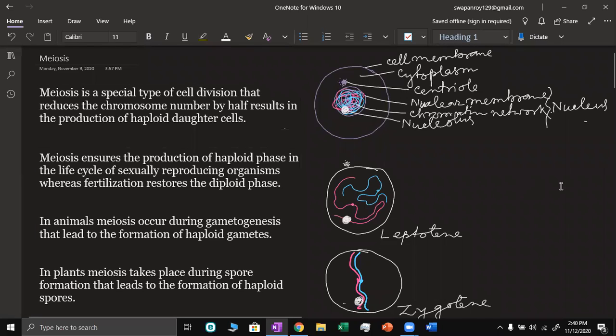Today we will learn the new topic. We have finished the mitosis division, and today we will do meiosis. Okay, we will do meiosis.